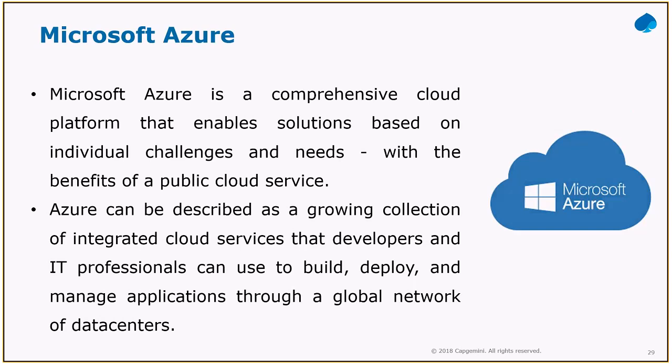A cloud service provider like Amazon. I can describe it as a growing collection of integrated cloud services that developers and IT professionals can use to build, deploy and manage applications through a global network of data centers. Once again, to be precise, it's a collection of data centers. This is how it starts: we'll have one data center.